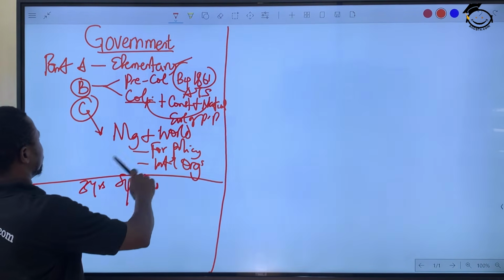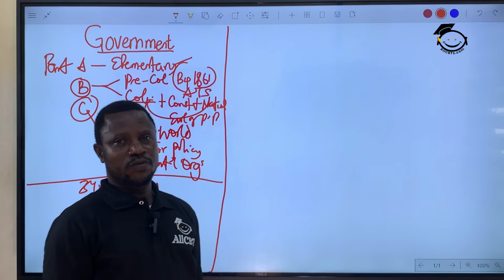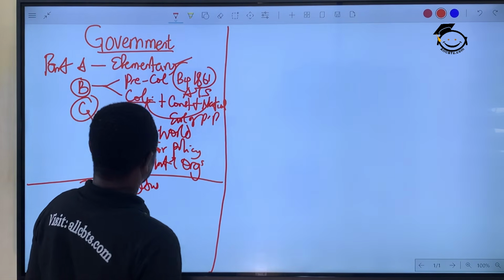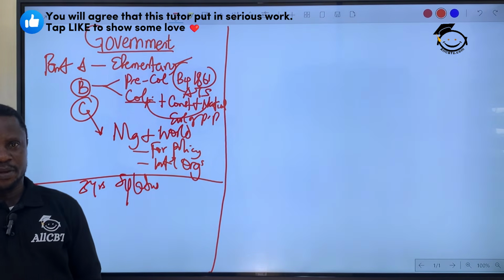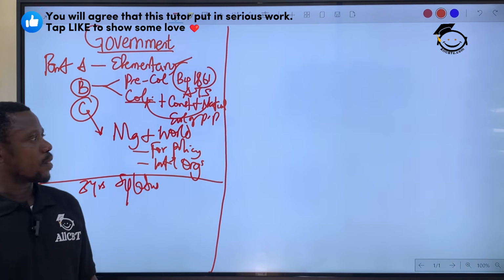Unfortunately, many of the schools don't get to cross all this. It's not easy, but it's achievable. Okay? So what I'm doing here today is to start to introduce you to the elementary. Or let me tell you this, another secret.